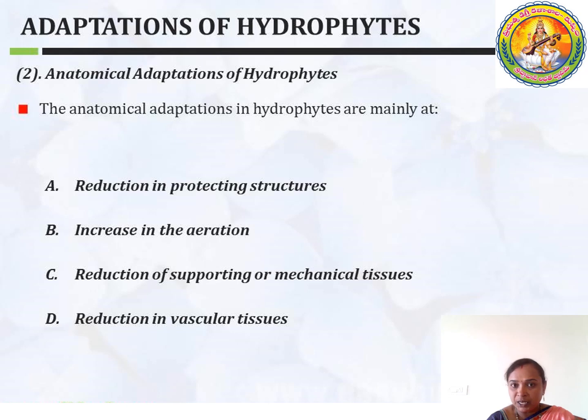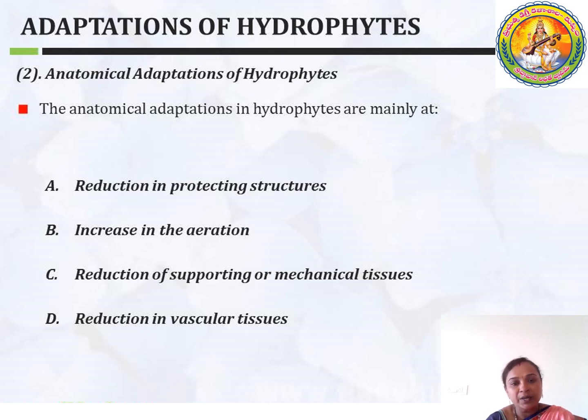That means in hydrophytes you cannot see well developed vascular bundles, and there are no mechanical tissues like sclerenchyma or collenchyma. You can see chlorenchyma but not collenchyma. And then you cannot see any protecting structures, like spines or any other extra characters.